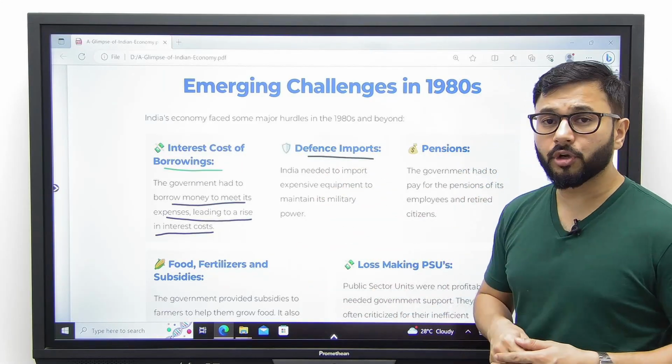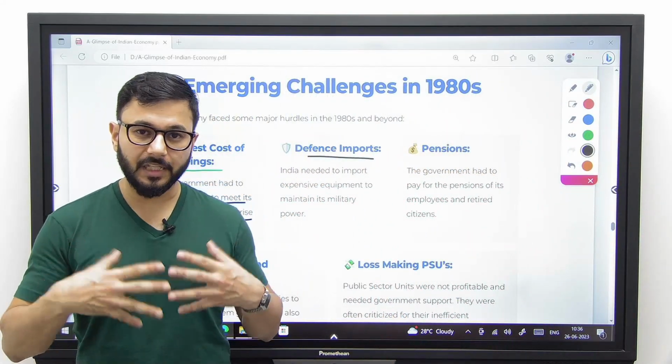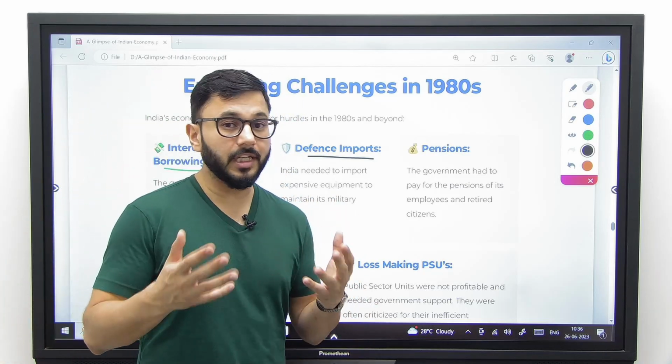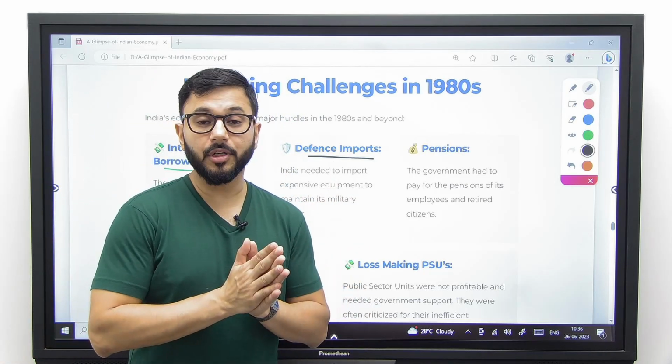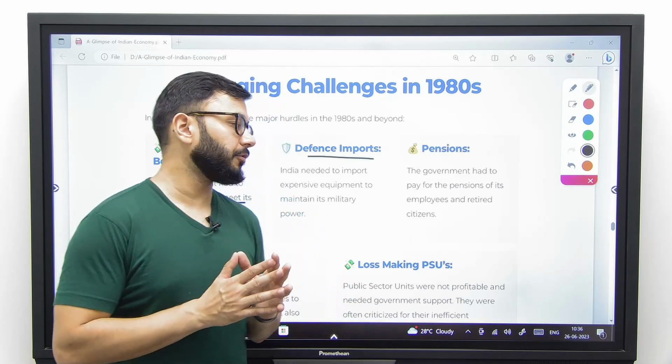Number two, we had to import a lot of defense equipment because on one hand, we did not have the technology to be self-sufficient in defense, and at the same time, we still live in a very hostile neighborhood, and therefore we had to keep spending money, keep investing in defense as well.